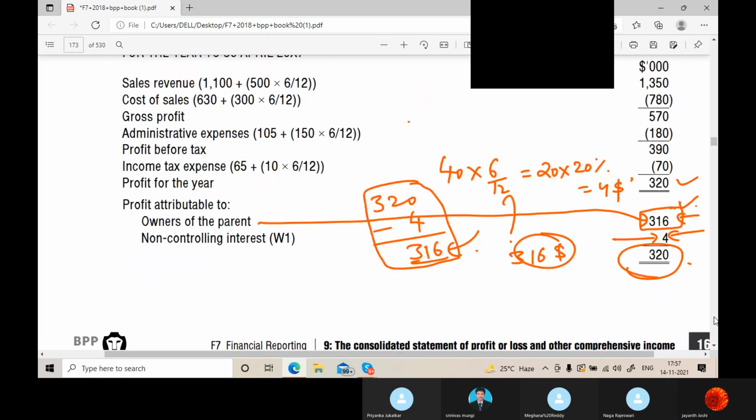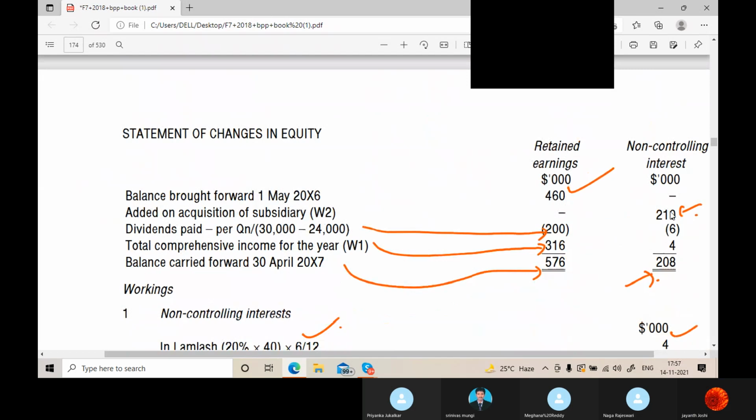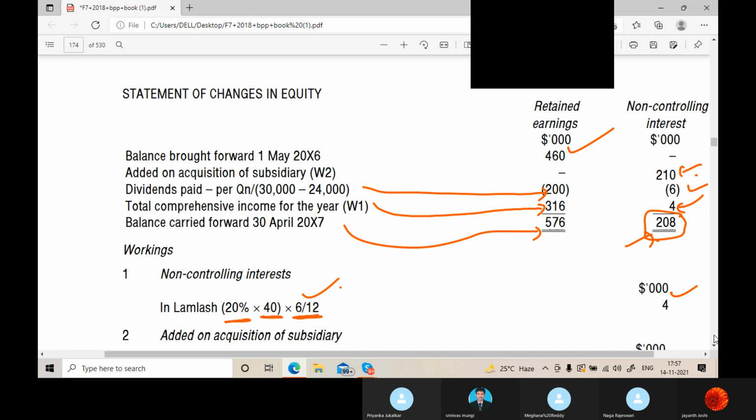NCI. So this is the retained earnings. We remove the dividends to get their closing balance. And they got their share of profits of this year. So this is their balance at the end of the year. Finish this, then we'll go forward.